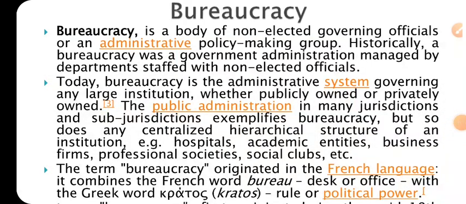Yes, friends, so we are talking about bureaucracy, and here bureaucracy is nothing but a body of persons, a competent body of officers that will work for the locality and serve at the grassroots level.